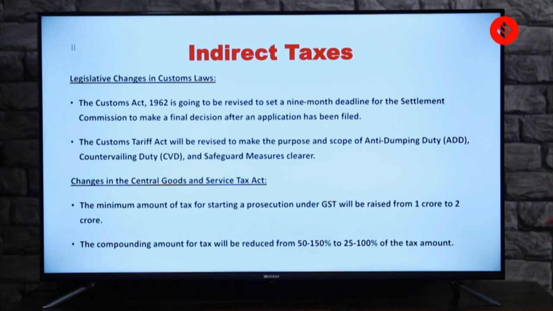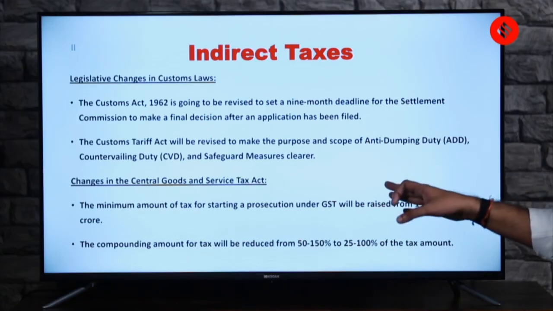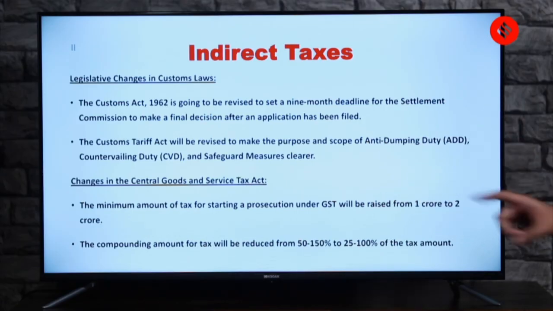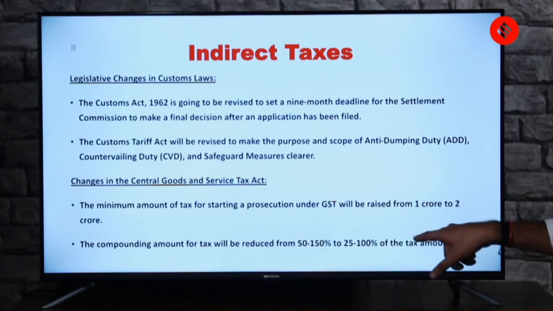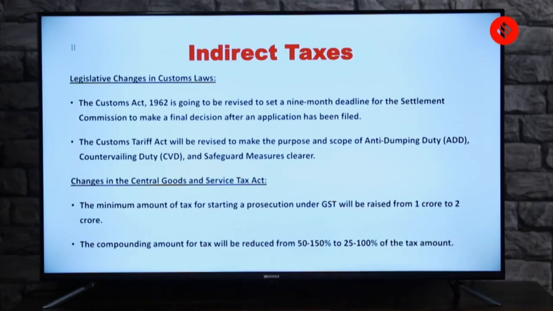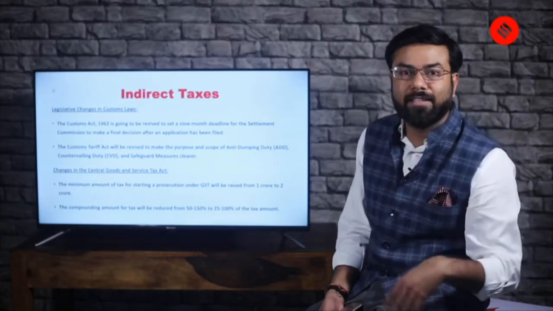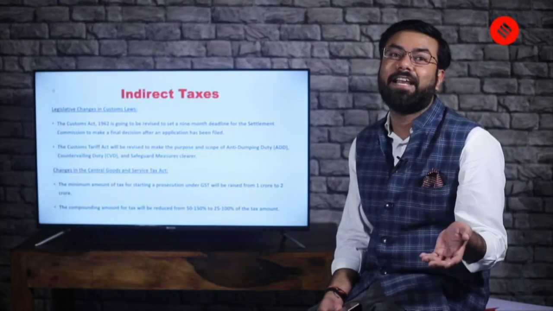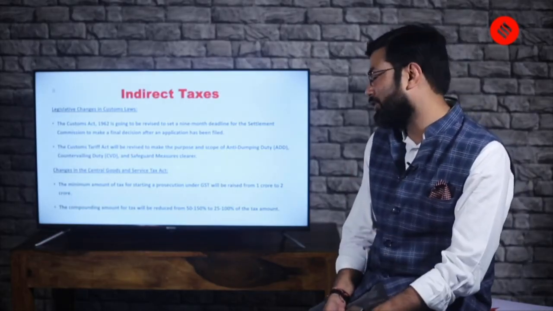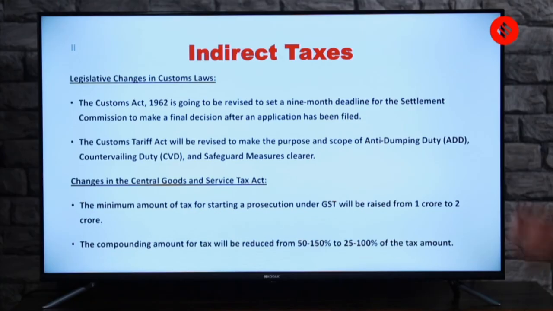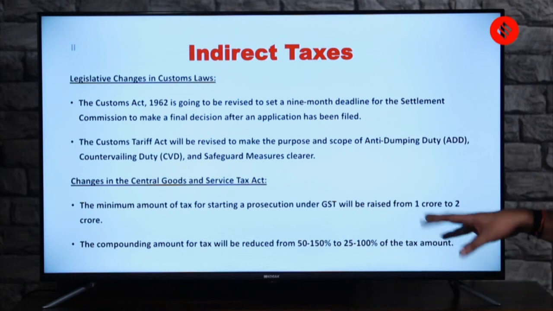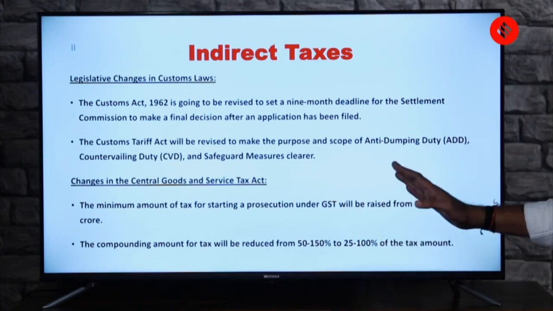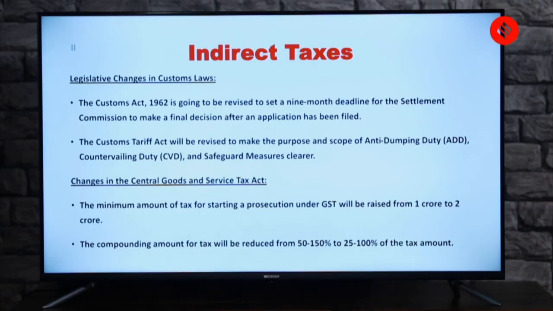So this is important again. Something related to GST is always important. The minimum amount of tax for starting a prosecution under GST will be raised from 1 crore to 2 crore. Please note the amount. This can be important because it is related to GST. GST is always in news, very important. And by the way, you can be a GST commissioner if you get selected into UPSC. Okay, so you should know about it. The compounding amount for tax will be reduced from 50 to 150% to 25 to 100% of the tax amount. Maybe this is not a very important part, but definitely the prosecution question has been an important aspect which you should look into.